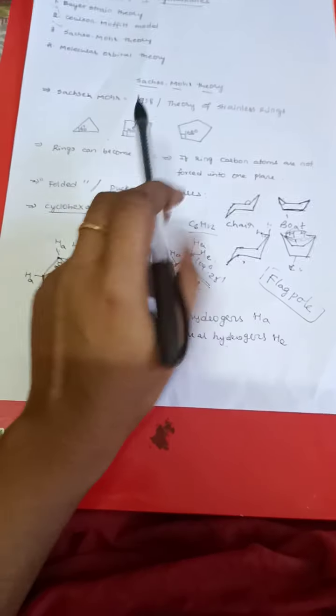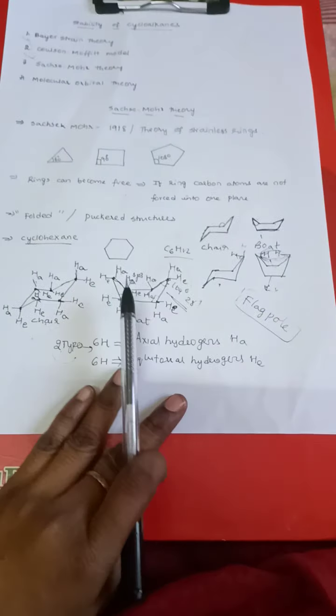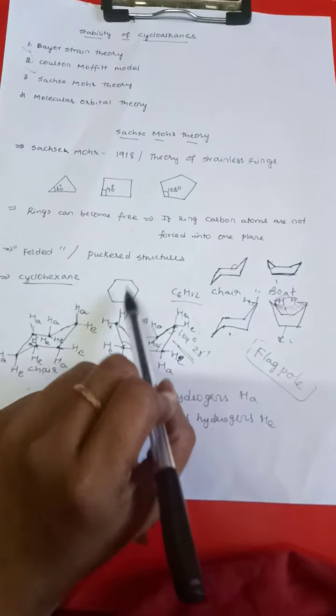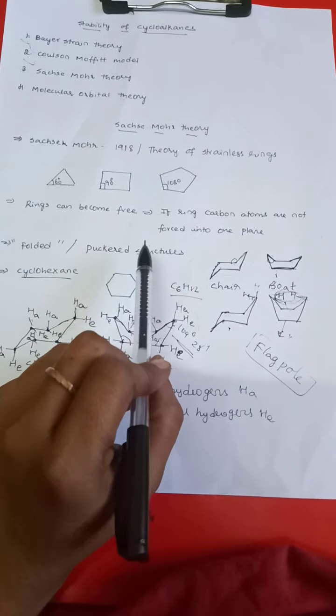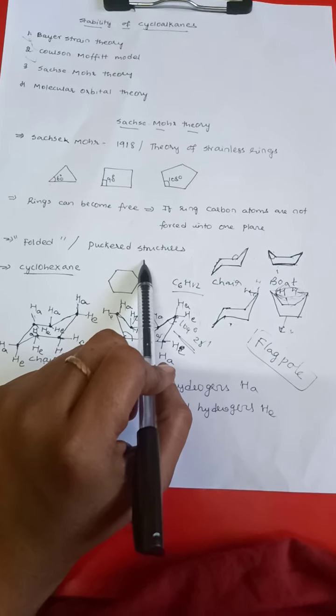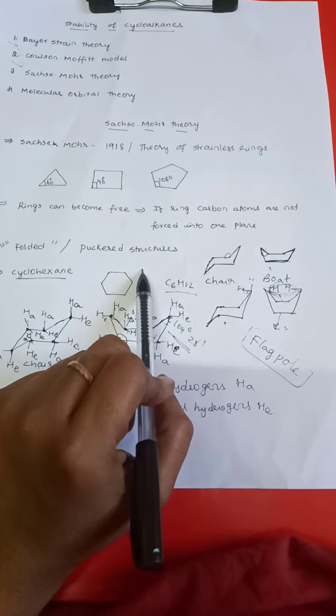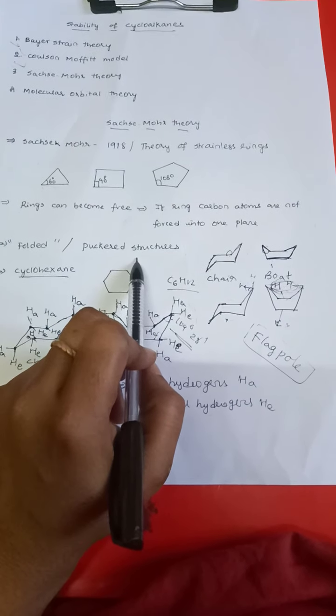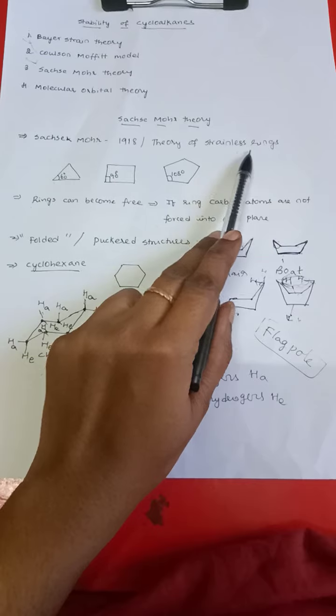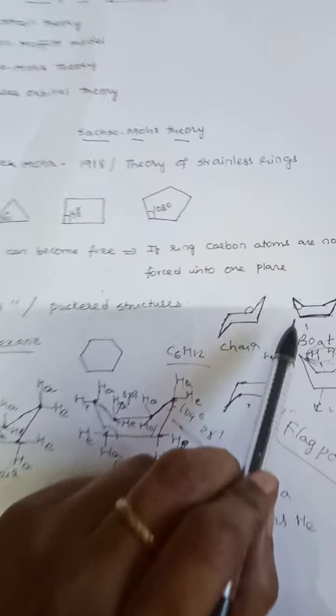This is all about our Sachse-Mohr theory, right? Because the molecules retain puckered structures, they retain the normal tetrahedral angle and non-planar geometry, and they are devoid of angle strain. Hence this theory is also called the theory of strainless rings.